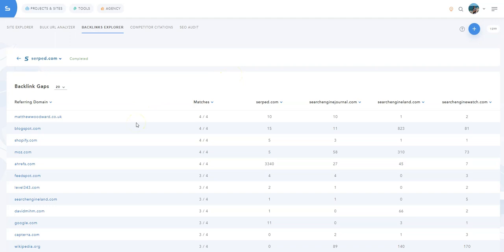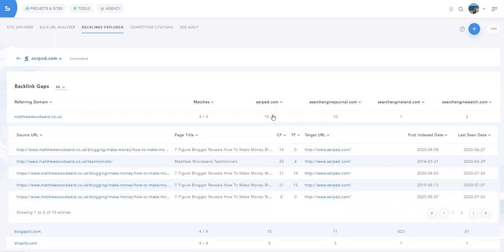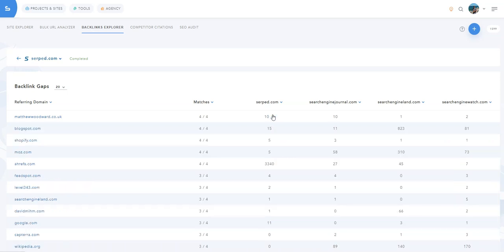So for example, here we can see that all 4 sites have a backlink on matthewwoodward.co.uk. If I click here, I can see more information, including the source URL, citation flow and trust flow of the source URL, target URL, first index date, and last seen date. Let's find a domain where competitors have a link on, but we don't. This one, for example, we can see that 3 competitors have a link on this domain, so maybe we could have one too. Here you need to check what kind of links they got.